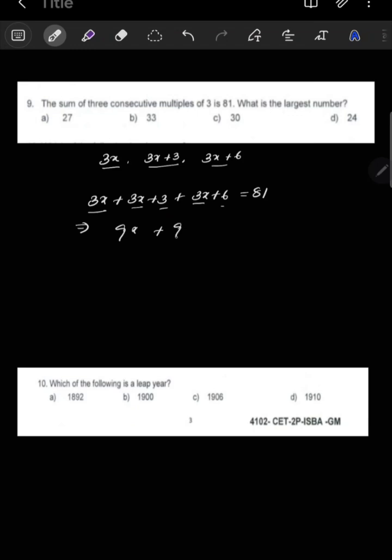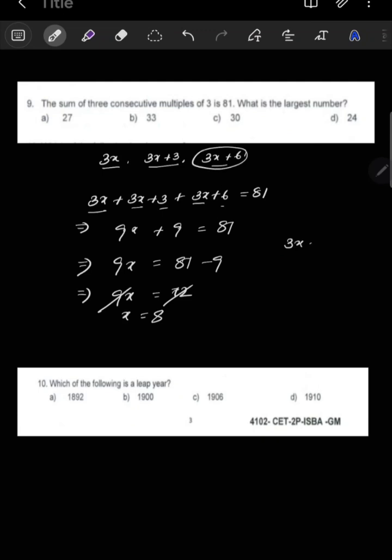Plus 3 and 6, it is 9. So 9x plus 9 is equal to 81. Then 9x is equal to 81 minus 9. If you simplify, 9x is equal to 72. Now if you divide, x equals 8. Now what do they ask? What is the largest number? The largest number is 3x plus 6. Now 3 into the x value 8, plus 6. 3 into 8 is 24, plus 6 is equal to 30. So option C is the correct option.